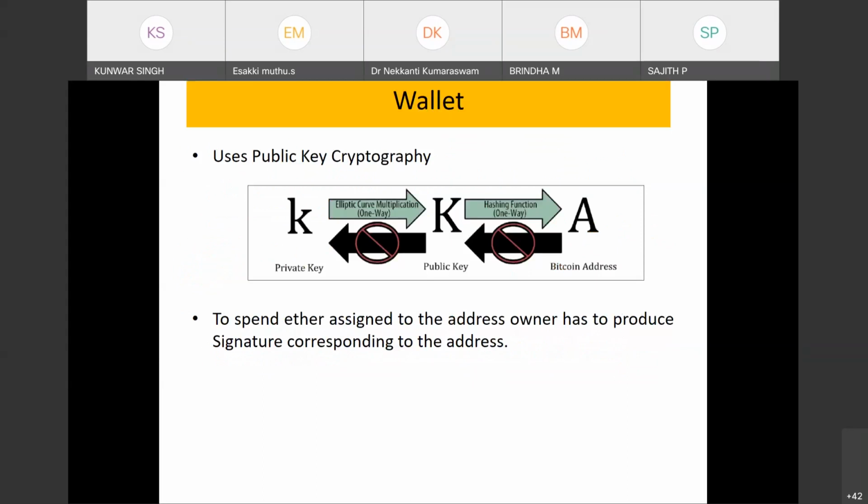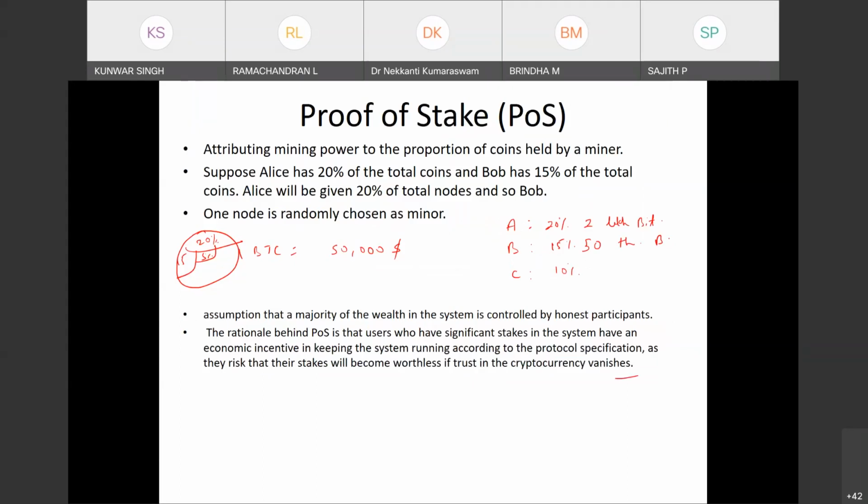Okay, so the fourth part is, sorry for interrupting. Yeah, tell me. You were telling about the proof of stake consensus and then proof of work. What is the basic difference between these two things? Here you are telling a miner's power is proportional to the coin held by the miner.